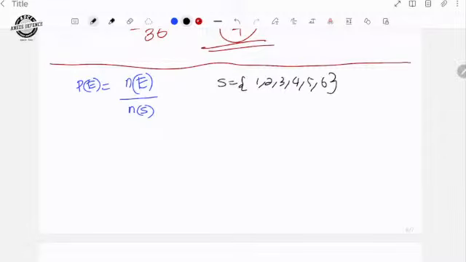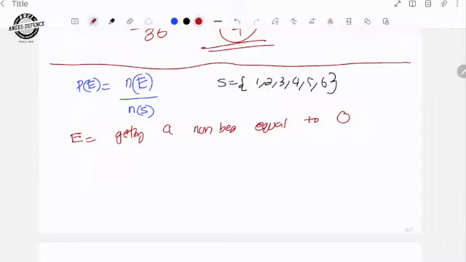Here an event is defined: getting a number equal to 0. How many members are there in the event? Nobody is there. We get an empty set.